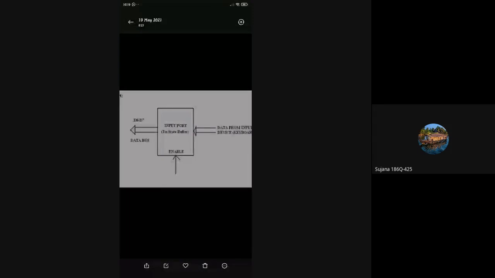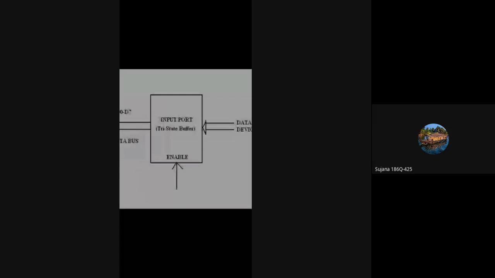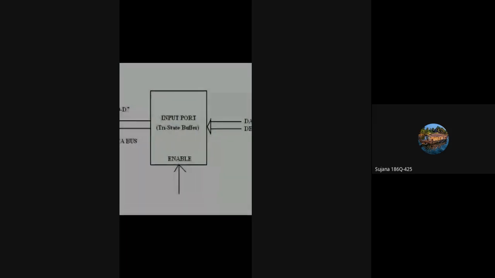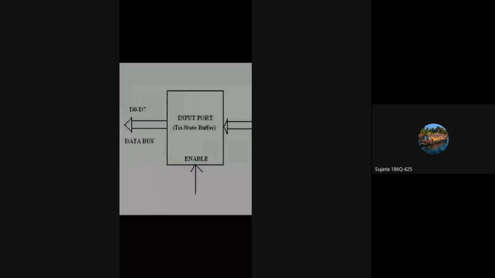The data from the input device, that is the keyboard, is connected to a tri-stated buffer, which acts as an interfacing circuit. When the user provides data, it is received at this point, and the buffer transfers the data to the microprocessor only when this enable signal is active high.